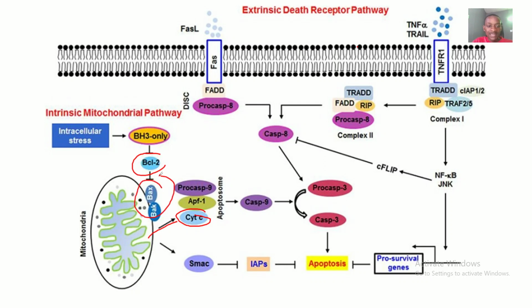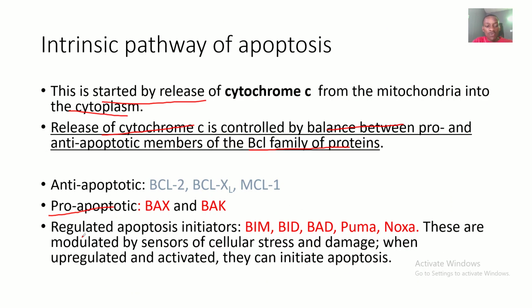Now, regulated apoptosis initiators include BIM, BID, BAD, PUMA, and NOXA genes. These are regulated by sensors of cellular stress and damage. When upregulated and activated, they initiate apoptosis.